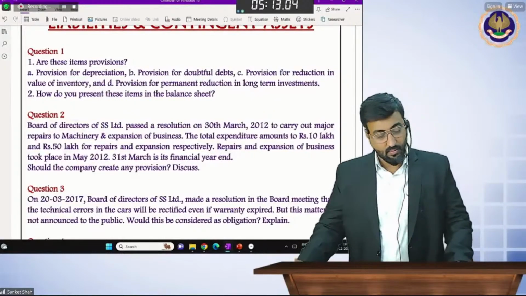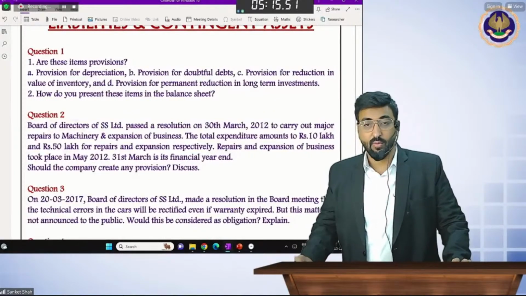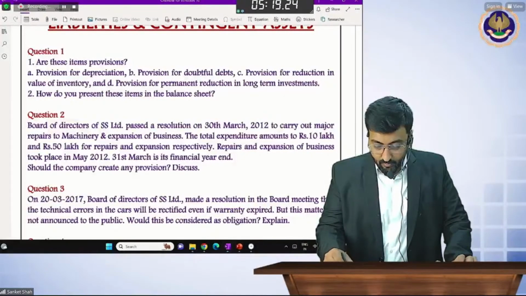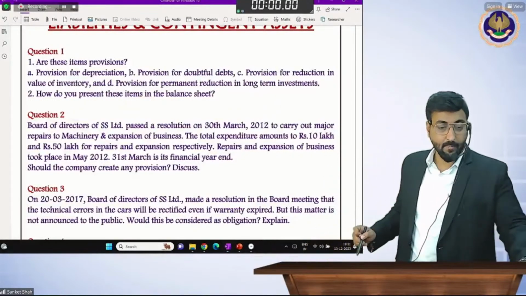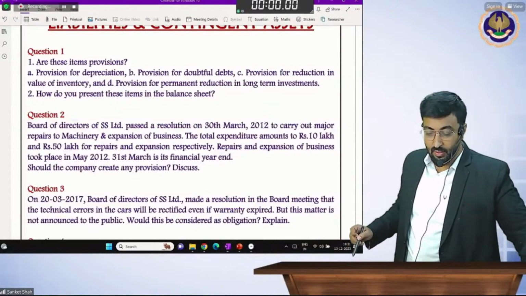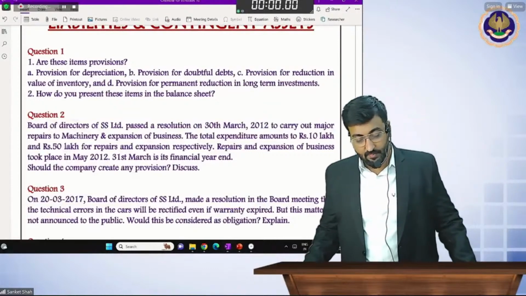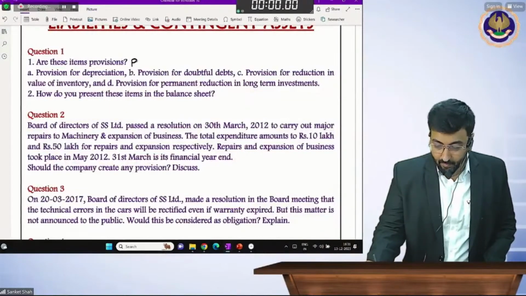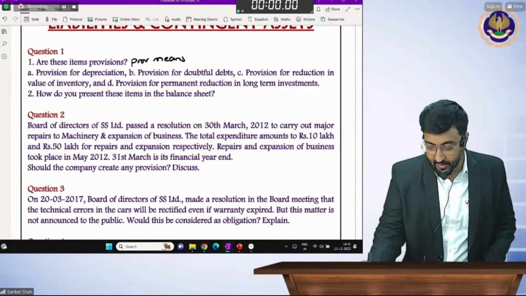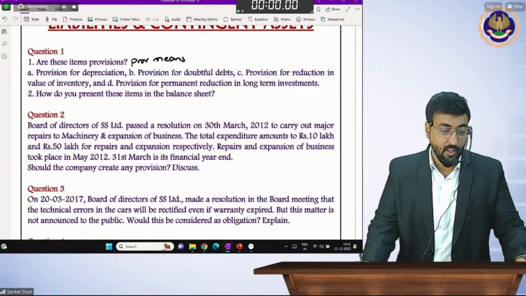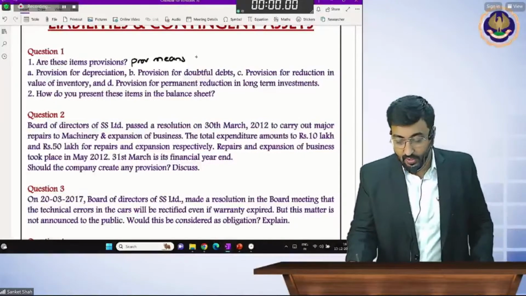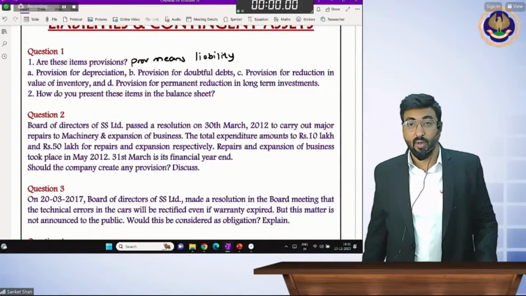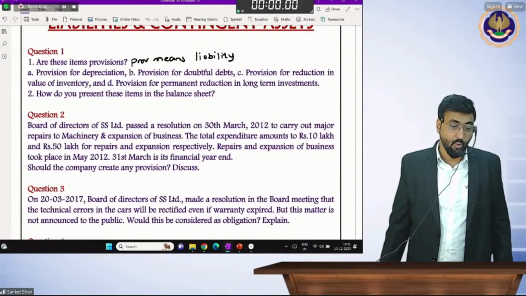Yes, I'm going to tell you the answer now. See the first question: are these items provisions? Provision for depreciation, but obviously not. Provision is a liability. Provision means liability, you can write this in your 400 pages book. I already uploaded these questions on our BOS app.